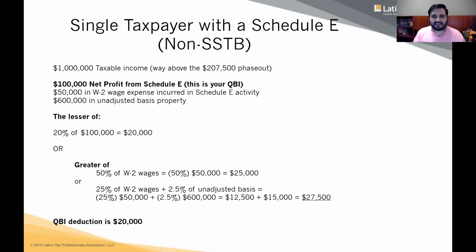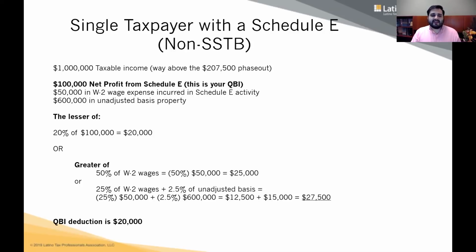So maybe the rental business has 2 properties and they add up to $600,000. Now, that number is the unadjusted basis of the property. So it's the purchase price of the homes or the assets, not including land. So it's the depreciable cost of the assets before they get depreciated, at the time of purchase.